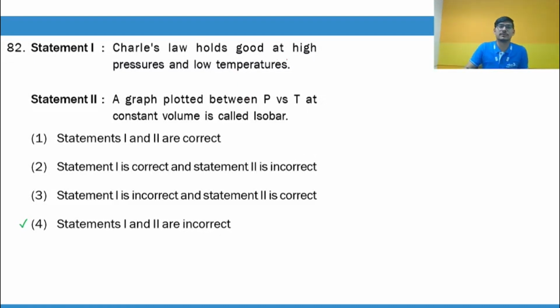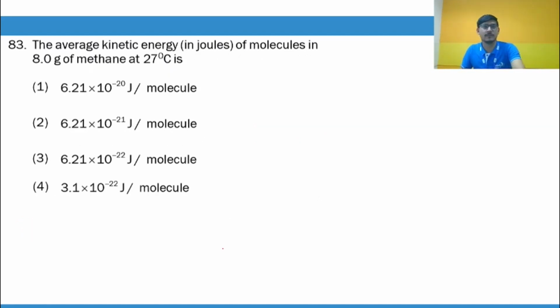Charles law holds good at low pressure and high temperatures. All gas laws are applicable at low pressure and high temperatures. Okay? The graph plotted between pressure and temperature is not called an isobar, it is called an isochore, because if pressure and temperature are varying, volume is constant. So statements 1 and 2 both are incorrect.